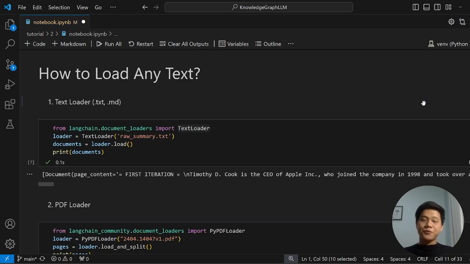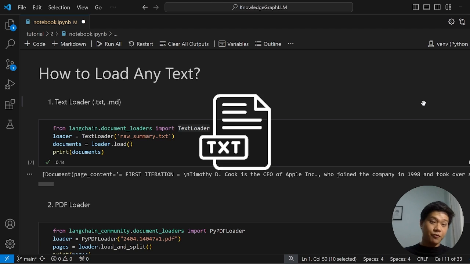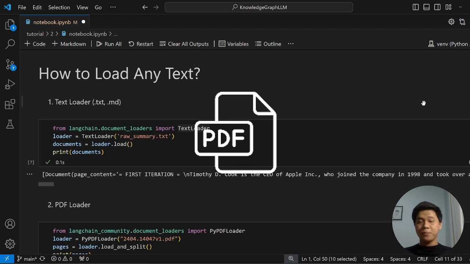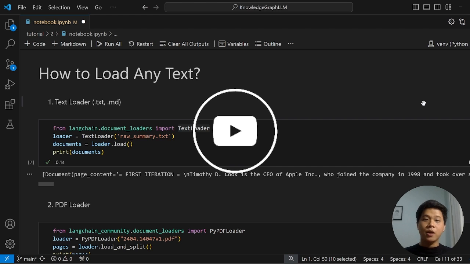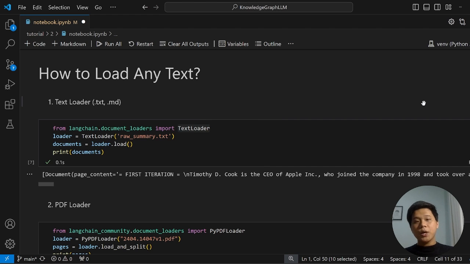First, let's talk about what I mean by any text. As we know, in the real world, text is ubiquitous. It comes from many sources. We have TXT files, markdown files, PDFs, websites, Wikipedia, and even YouTube, where we can load a transcript. So the next question is how to load this text. And using LangChain, everything becomes easier.